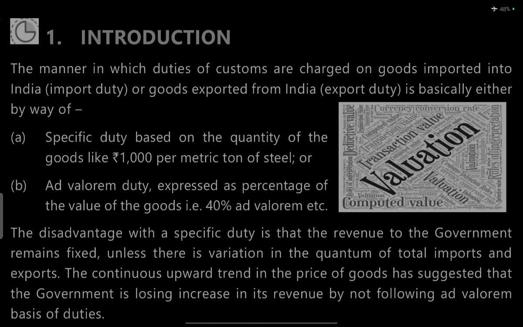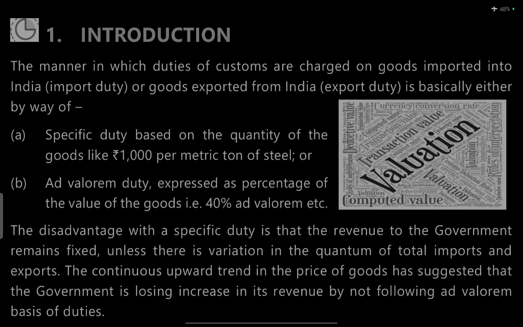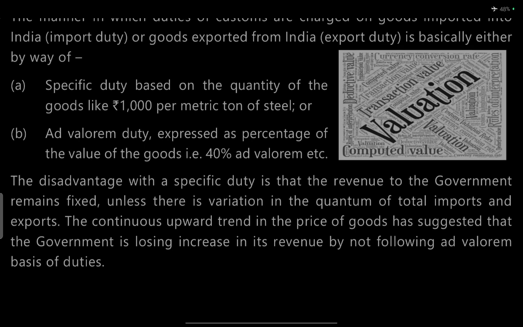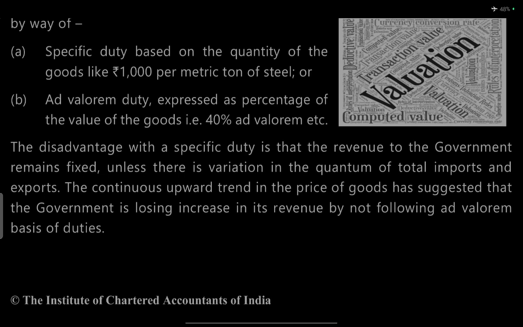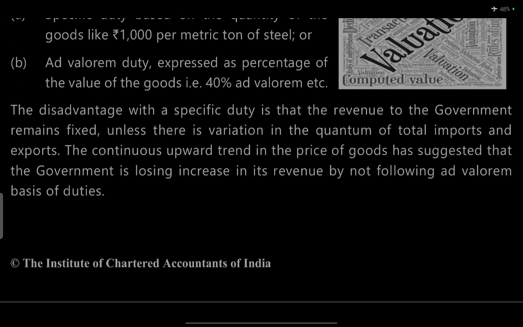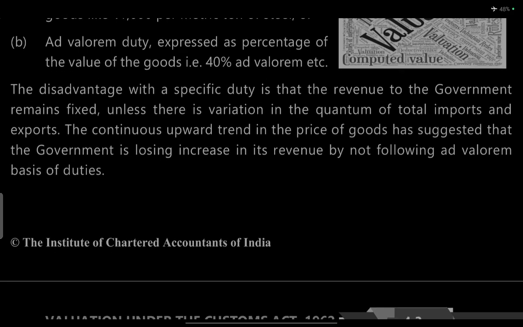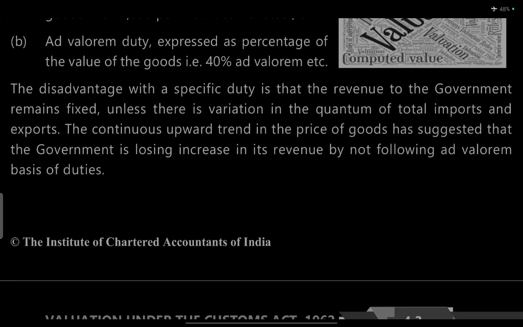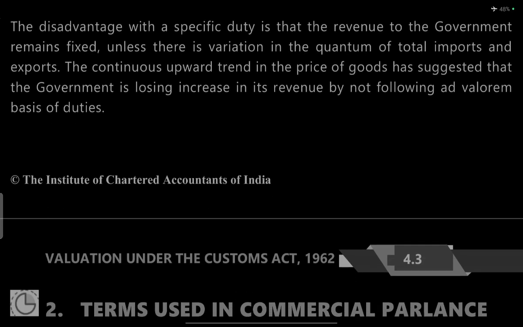The manner in which duties of customs are charged: on goods imported into India, import duty, and on goods exported from India, export duty. It is basically charged either by way of specific duty based on the quantity of goods, like 1,000 per metric ton of steel, or ad valorem duties, expressed as a percentage of the value, like 40% ad valorem. The disadvantage of specific duty is that revenue to the government remains fixed unless there is a variation in the quantity of total imports and exports. The continuous upward trend of the price of goods suggests that the government is losing increases in its revenue by following specific duties.